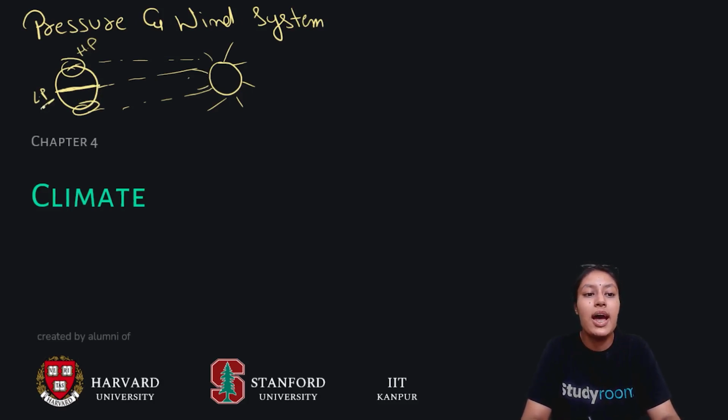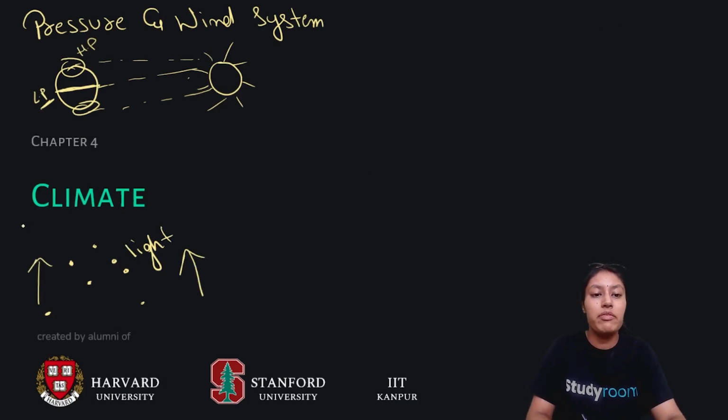That's why the equator has low pressure, because the air is very light. When the air is light, it moves upwards. So here we are talking about low pressure winds, which move upwards, and they are majorly warm.